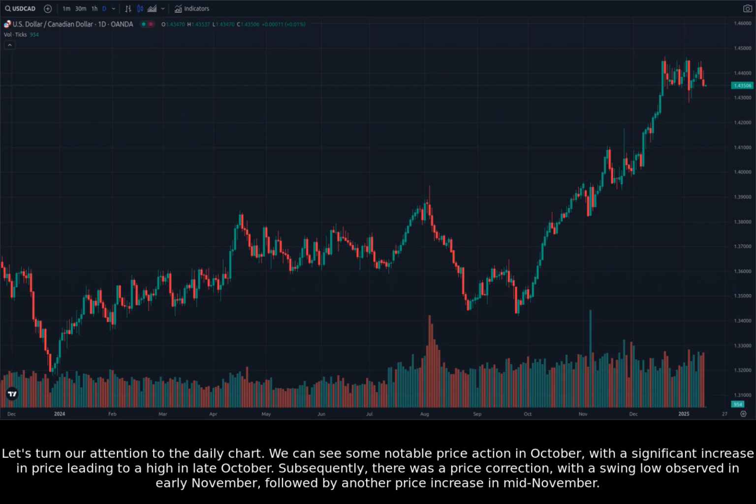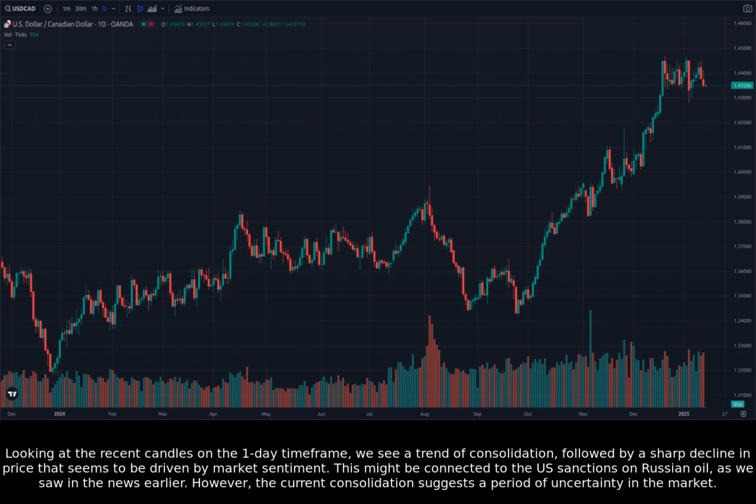We can see some notable price action in October, with a significant increase in price leading to a high in late October. Subsequently, there was a price correction, with a swing low observed in early November, followed by another price increase in mid-November. Looking at the recent candles on the one-day time frame, we see a trend of consolidation, followed by a sharp decline in price that seems to be driven by market sentiment.